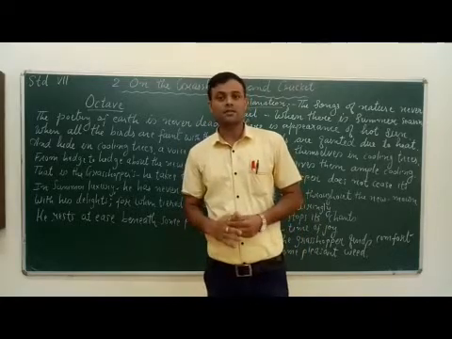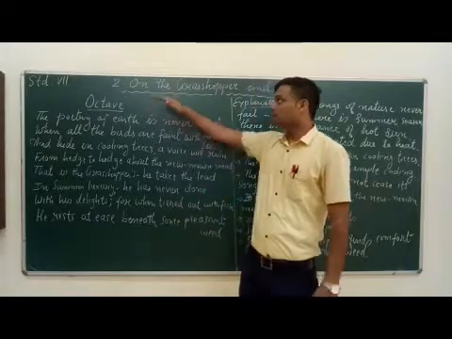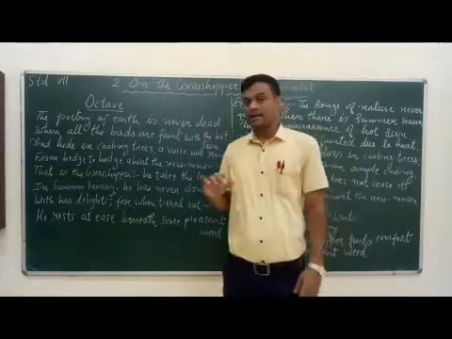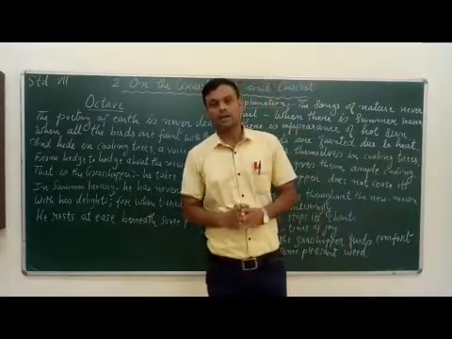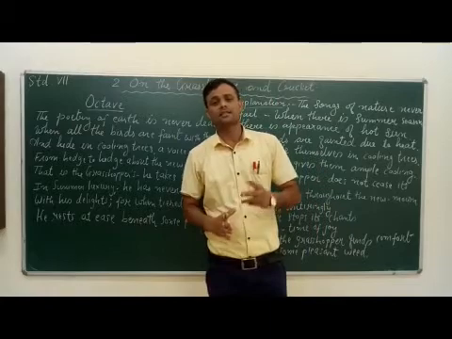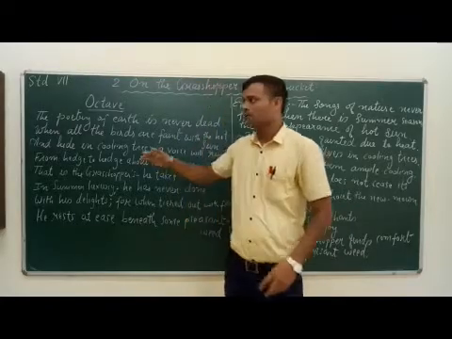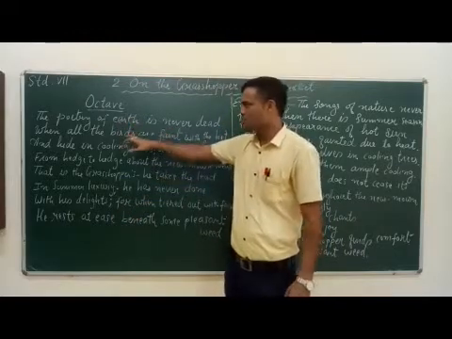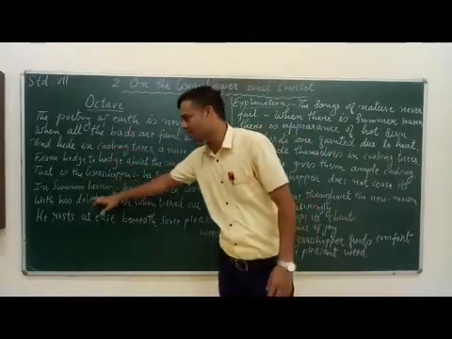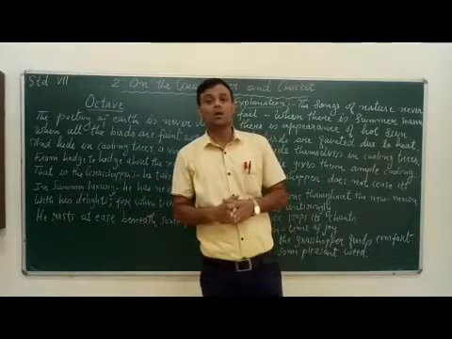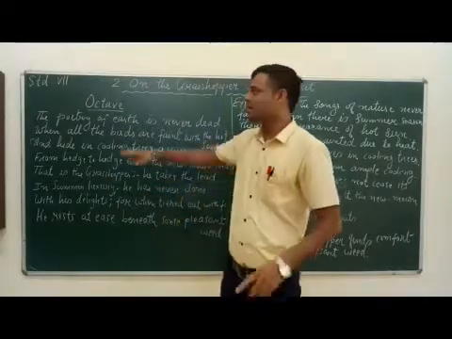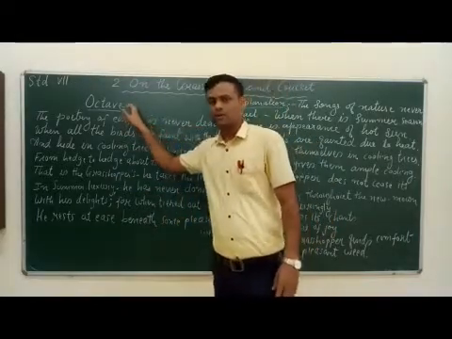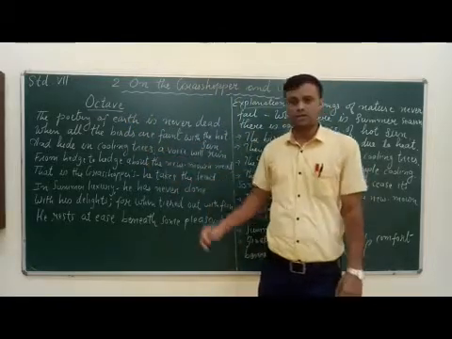In the introduction, I told you that The Grasshopper and the Cricket is a sonnet. It has 14 lines, and these 14 lines are divided into 2 stanzas. The first stanza consists of 8 lines. See here, 1, 2, 3, 4, 5, 6, 7 and 8. In a sonnet, an 8-line stanza is known as an octave. So first, let's understand the first stanza.